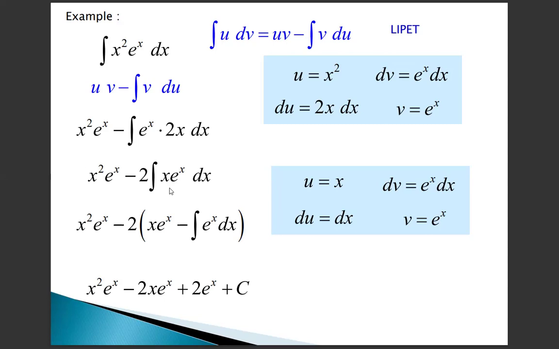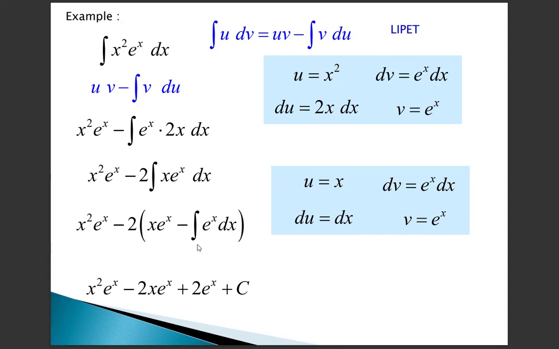Again here we have a polynomial function and an exponential function, so again we have to integrate this function by parts. Let us take this function only. Here u equal to x, in the same order, dv equal to e power x dx. Differentiating with respect to x, du equal to dx, and integrating dv, v equals e power x.